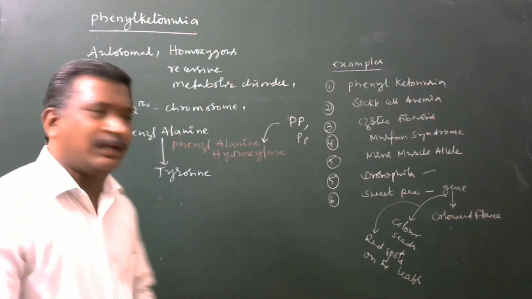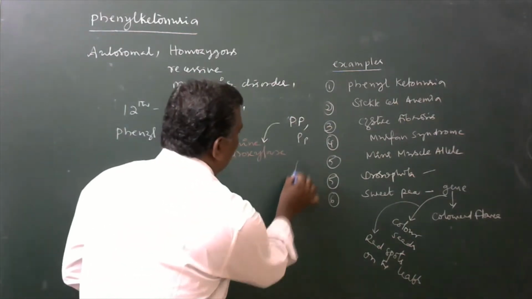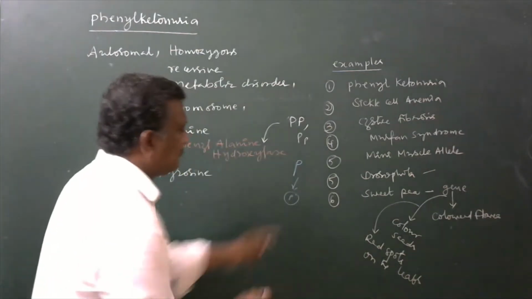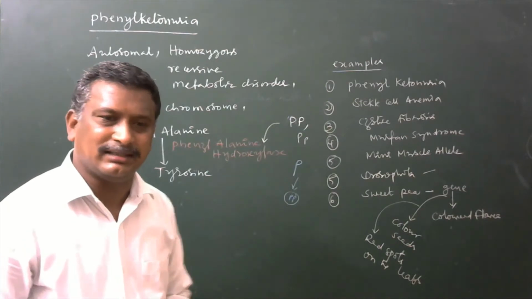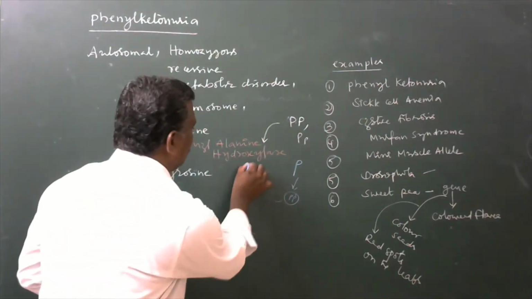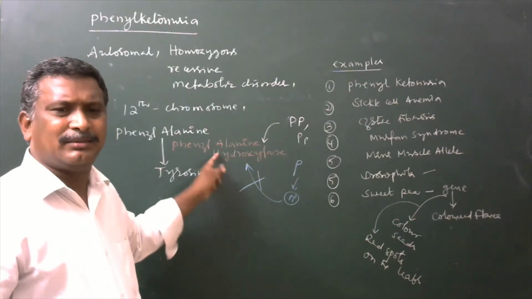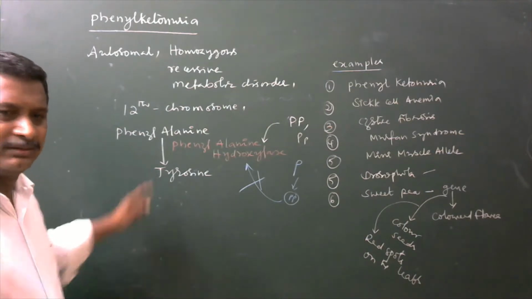If mutations are made in these genes, that is, capital P is converted to small p, and this small p is in homozygous recessive condition, it is not able to produce the phenylalanine hydroxylase enzyme. That enzyme will not be developed. Hence, phenylalanine will not be converted to tyrosine.